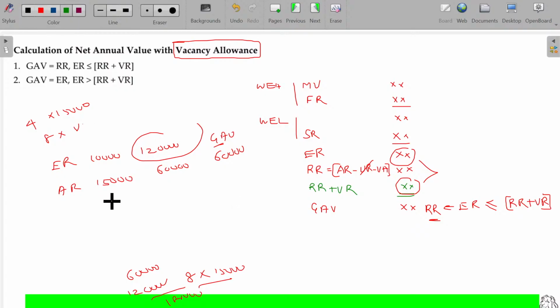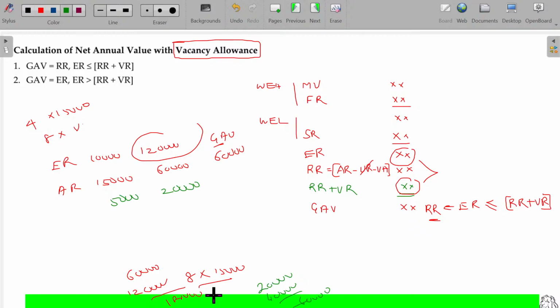Suppose he says my monthly rent is 5,000, but for the year I collected only for 4 months, 20,000 rupees. Immediately the government inquires, what if it is let out for the entire 12 months? Sir, entire 12 months means 60,000, no? 5 into 8 is 40,000 rupees, sir. I may get only 60, sir.